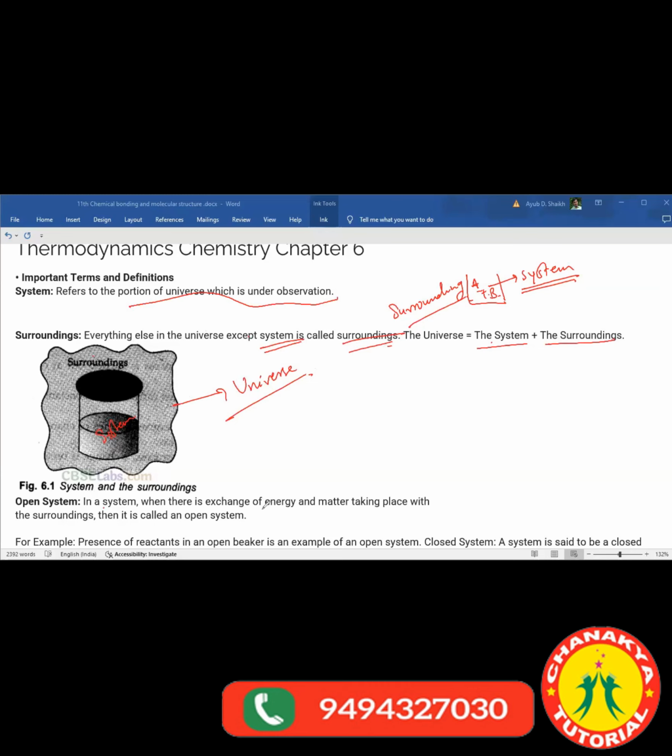Now what about the open system? In a system, when there is an exchange of energy and matter taking place with the surrounding, it is called an open system. Suppose a beaker is there, and a reaction is going on between A and B. The beaker is open and exchange of energy and matter takes place. Both energy and matter are exchanged. This is called an open system. What is it called? Yes, Shreyasi, Dhananjay? Open system. Fine.